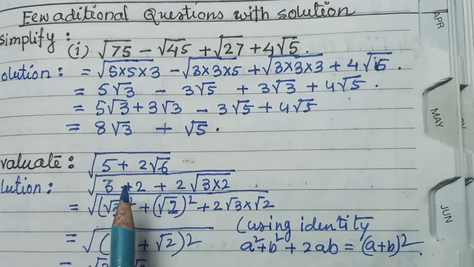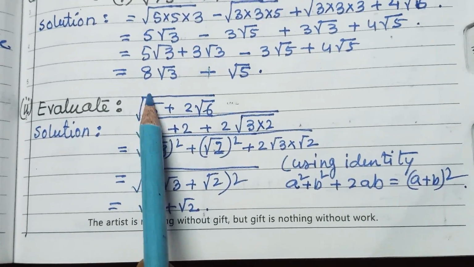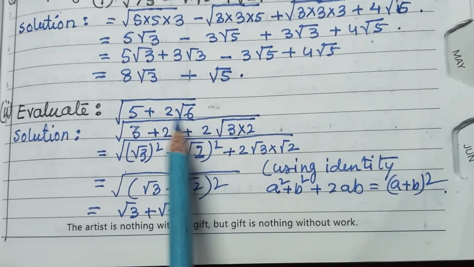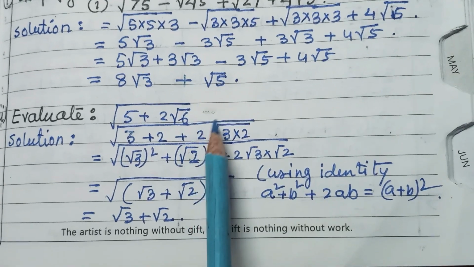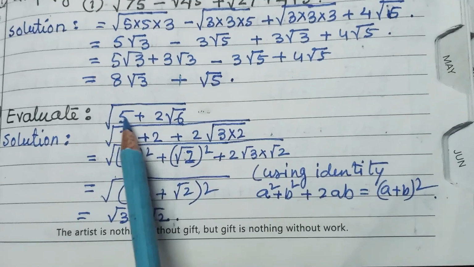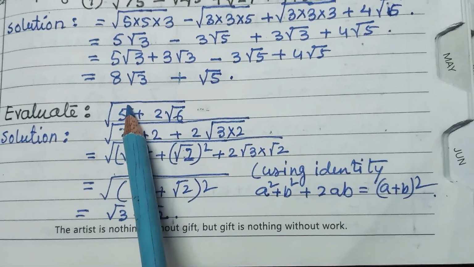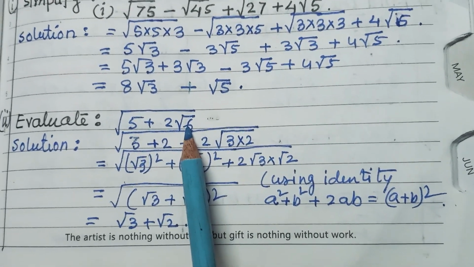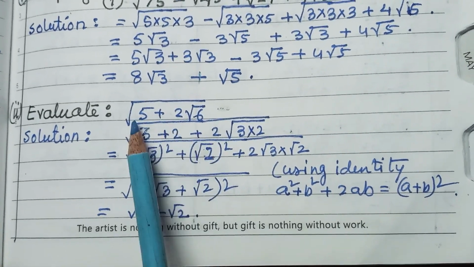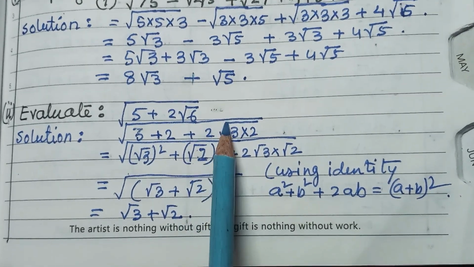Okay. Now evaluate the square root of 5 plus 2 root 6, the total under root. Check this one very carefully, it is a very important and interesting question. You have to break 5 into two numbers, as it is multiplication form and addition form you have to do. Now 3 twos are 6, so here it is 3 plus 2. Understood? 3 twos are 6 and it is 3 plus 2. Now 3 plus 2 plus 2 root this.